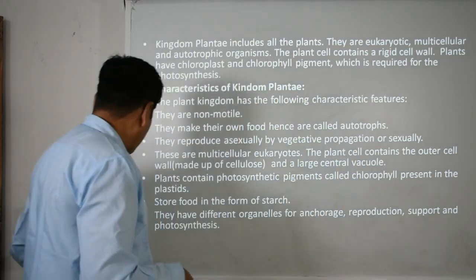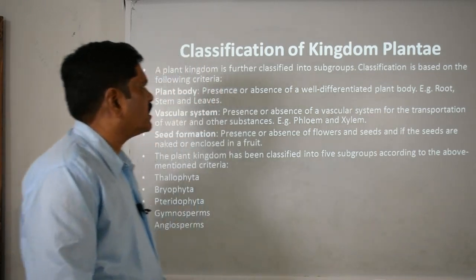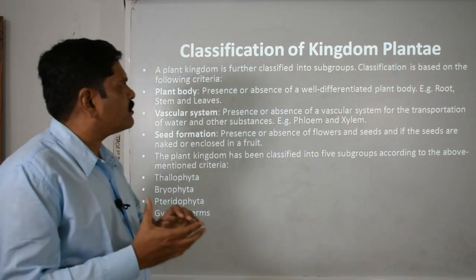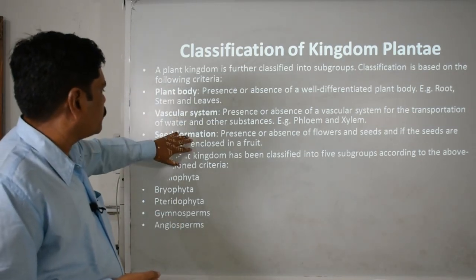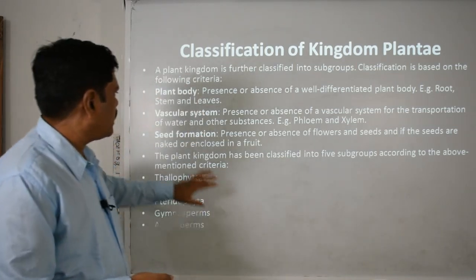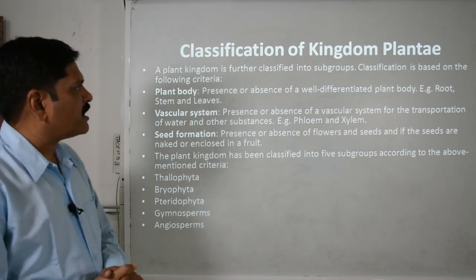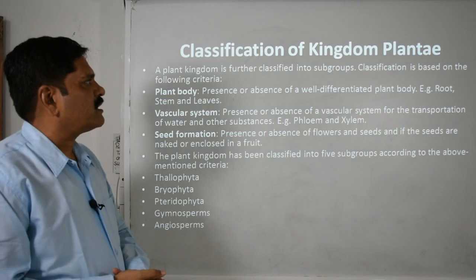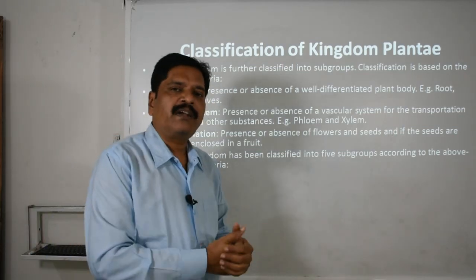Okay, now we are moving forward. Here we are going to discuss the classification of the kingdom Plantae. Actually, when we talk about classification, it is based on three basic features. One is the plant body, second is the vascular system, and third is seed formation. So what is the plant body? It is the presence or absence of differentiation, like root, stem and leaf.